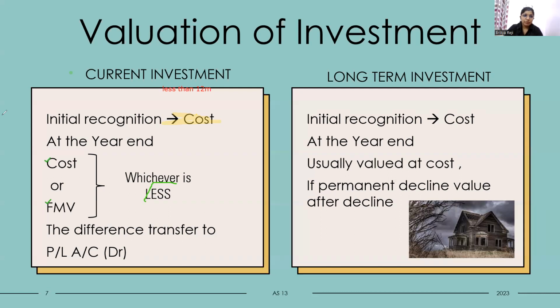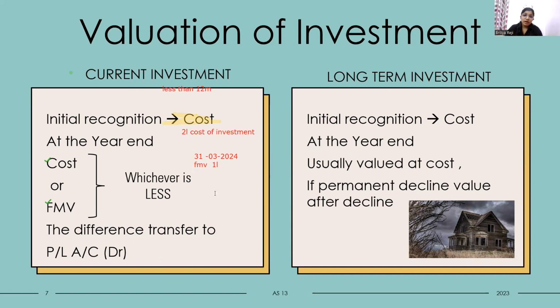So we can say that we bought an investment at a cost of rupees 2 lakh. That is the cost of investment. Then at the year end, that means on 31st March 2024, the fair market value of that investment was 1 lakh.